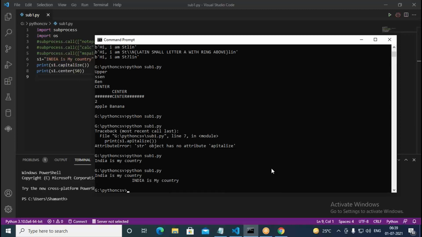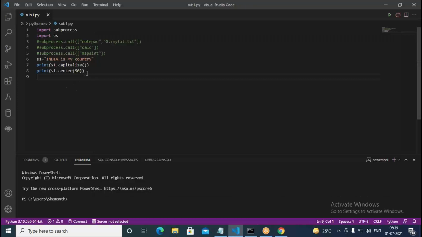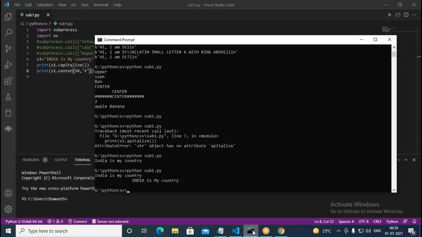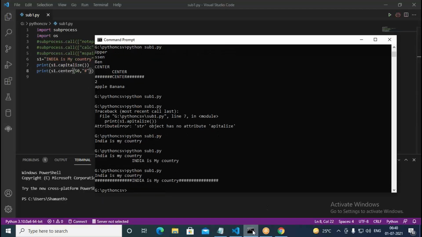Even if you want to put any other character, you can put. When you say 50, this is fine. Also, if you want to put any characters before and after, go with the hash. Now when you print, see how this looks. You can see here, before and after you have the hashes. So like this, it is centering with a given character.